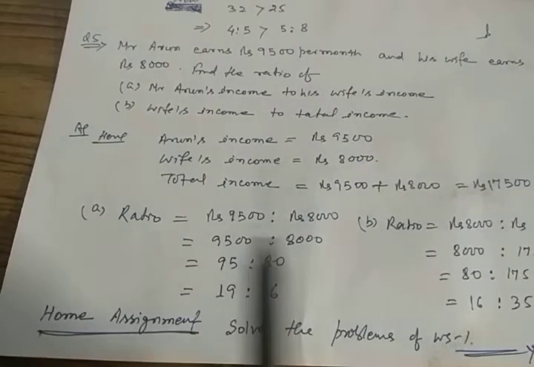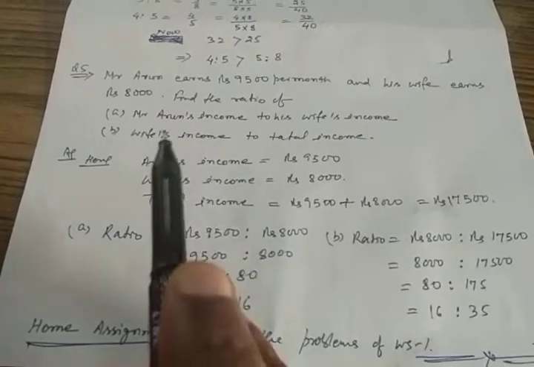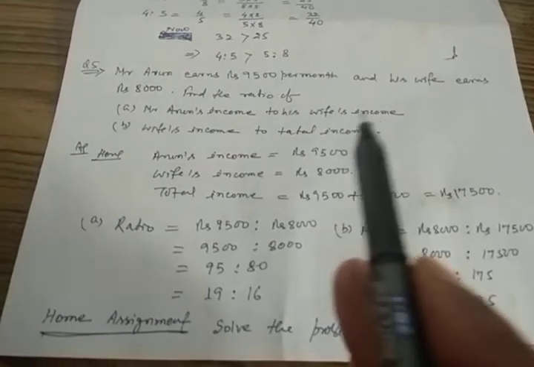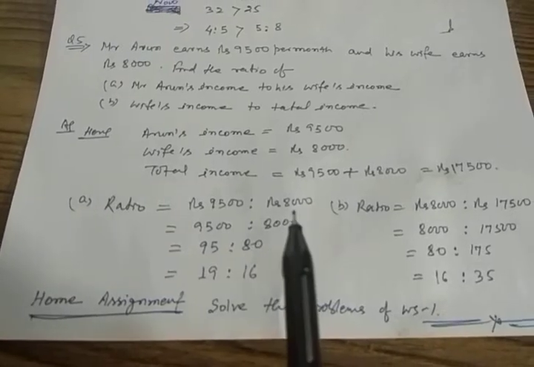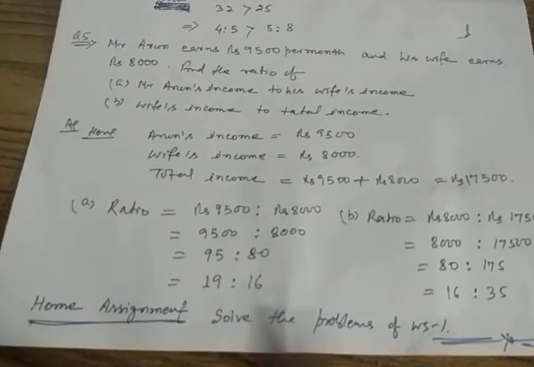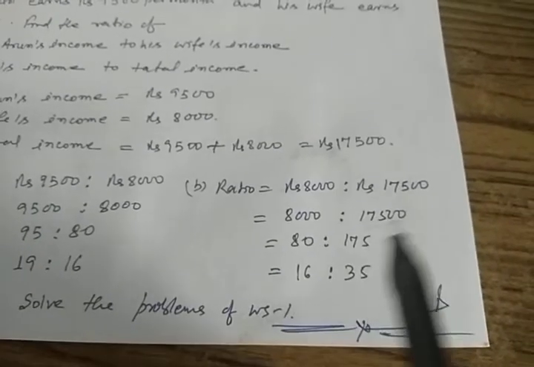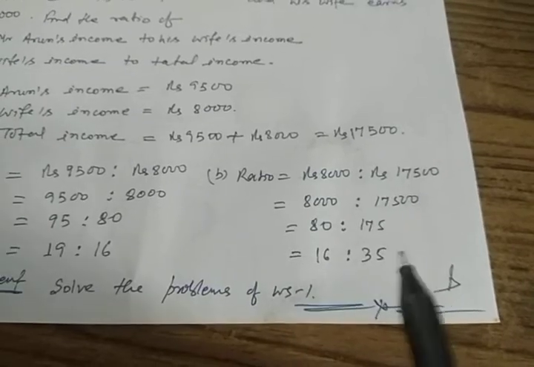Be careful for this part. Whenever you write the answer, just see the question. Arun's income in the first part and the wife's income in the second part. So write at first Arun's income, then wife's income. And now try to simplify, you will get the answer. Now the second part says wife's income to the total income. So wife's income to the total income, is it clear? And now you can simplify and get the answer.